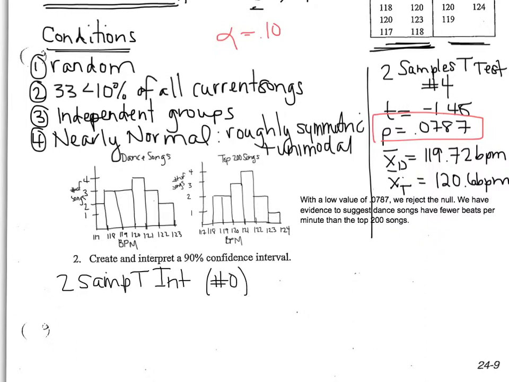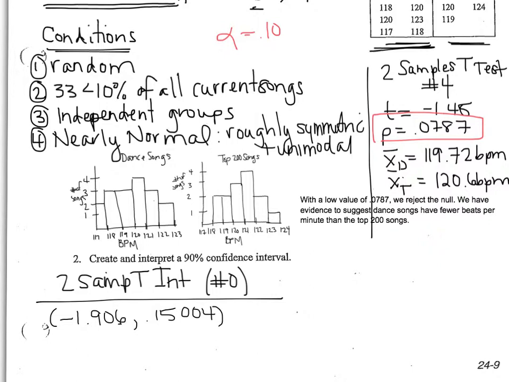Again, we have data, and all our stuff should be there for us. Data, list 1, list 2, 1, 1. Confidence level, we want to make sure that's 90%. Pooled, no. Calculate. And I get negative 1.906 to 0.15004.